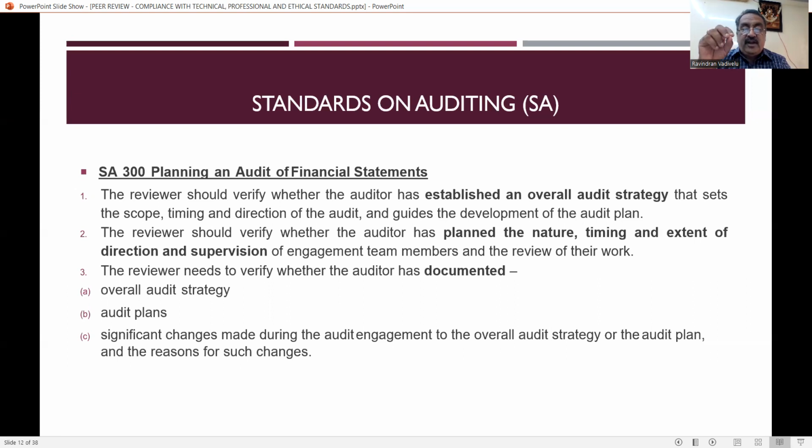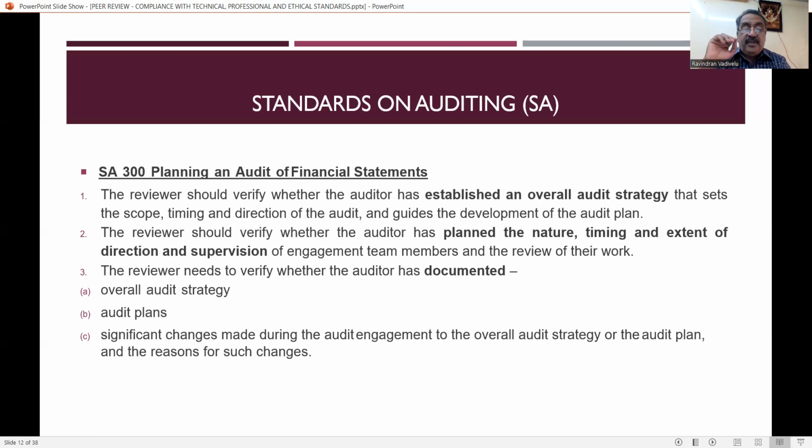Then the reviewer should verify whether the auditor has planned the nature, timing, and extent of the direction and supervision of engagement team members and review. So here the overall audit strategy has to be carried out, and the auditor has to plan all the work of the staff, that is nature of work, timing of work, and extent, direction and supervision of the engagement team. Whether the practicing unit has got the proper plan or not has also to be verified by the reviewer.